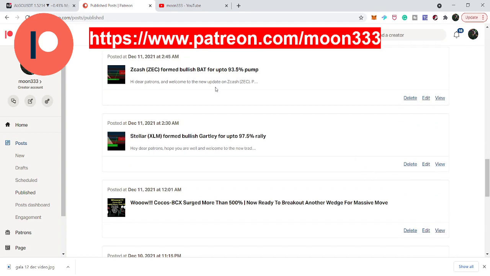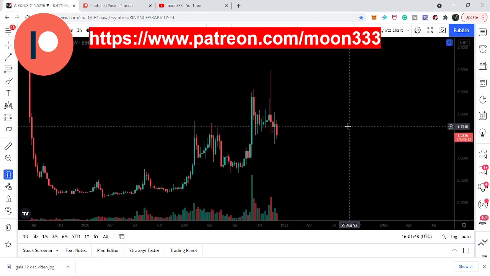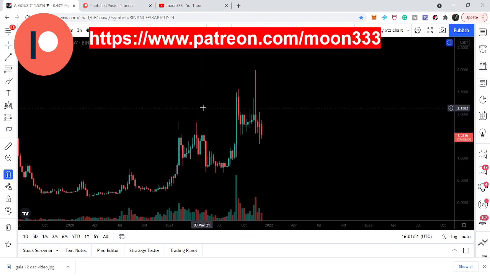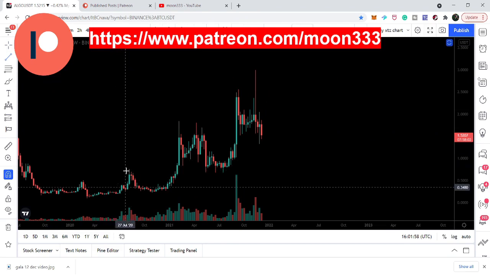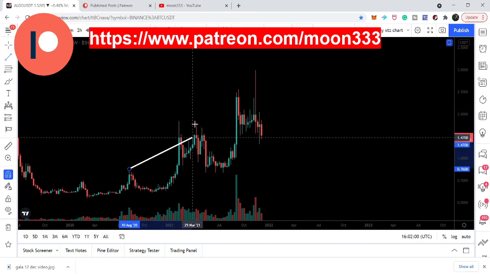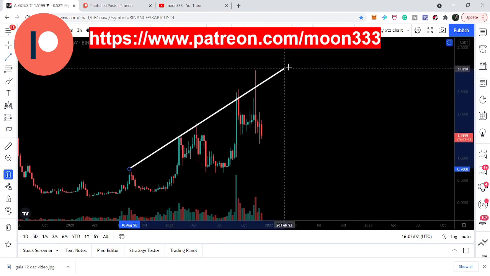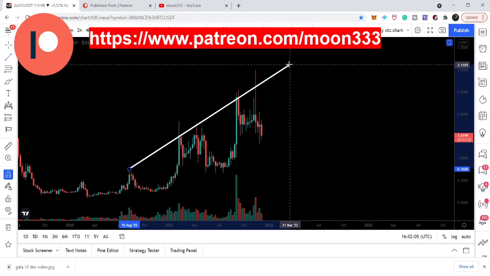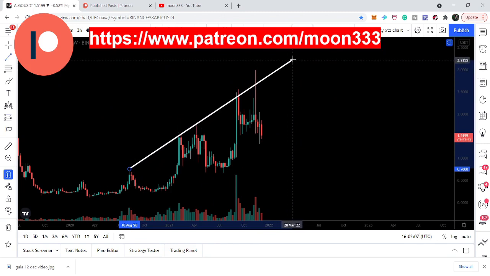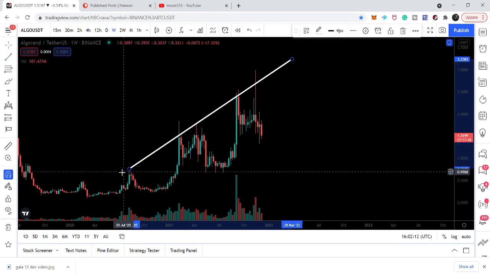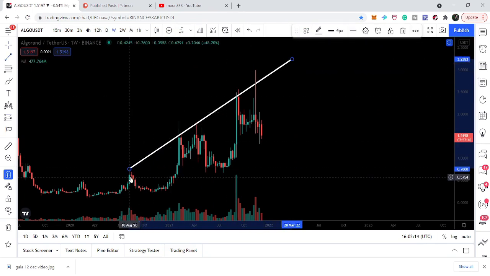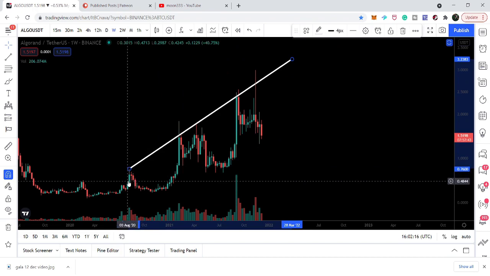So let's start the analysis, and let me take you to the live weekly time frame of Algorand coin. And here we can see that the price line has found a resistance. We have a rejection here, and 1, 2, 3, 4, 5 more rejections by the price line at this resistance. You can see the price line is not able to break out this resistance since after 10th of August, on the candlestick that started on 10th of August. This is the weekly candlestick.